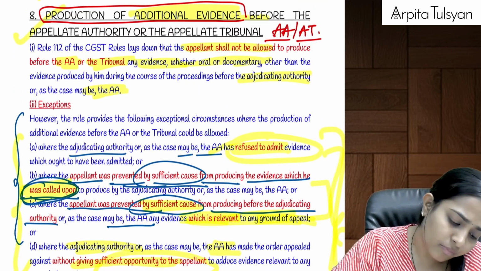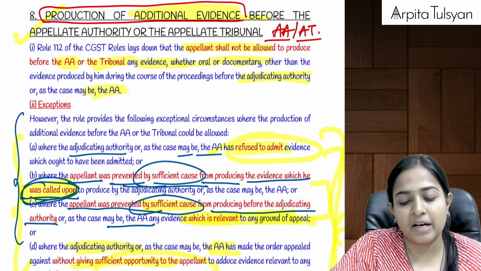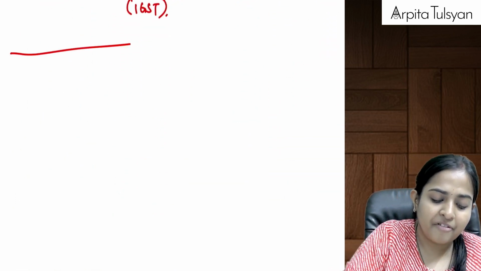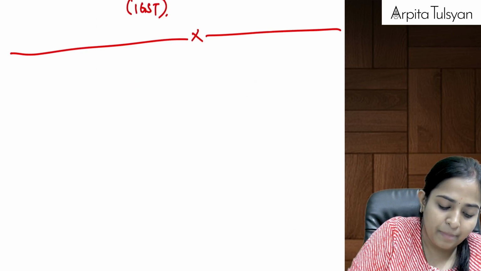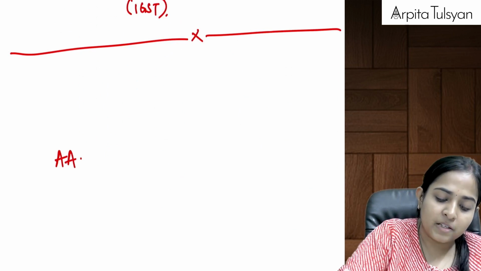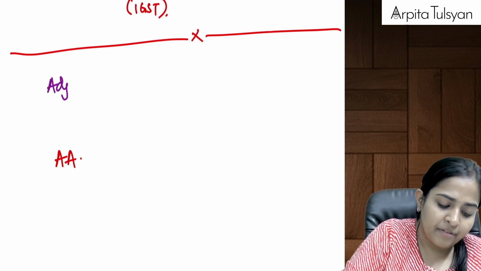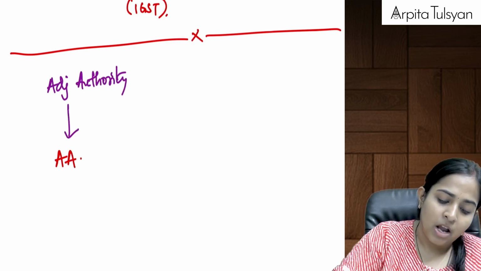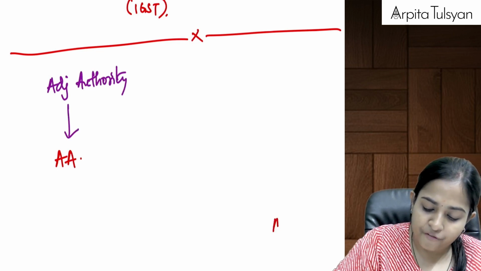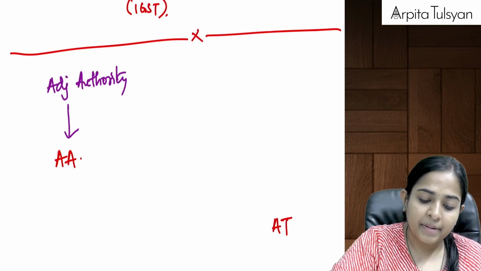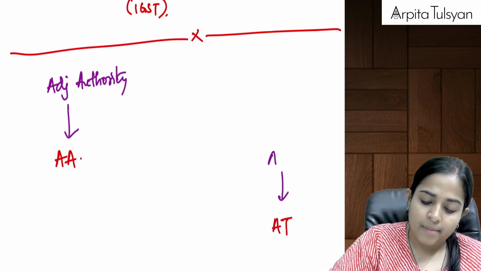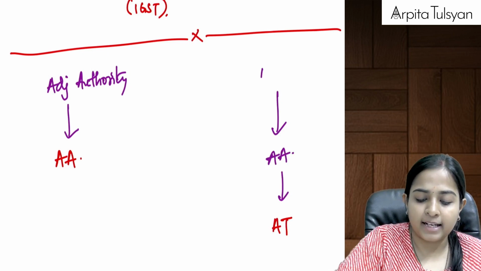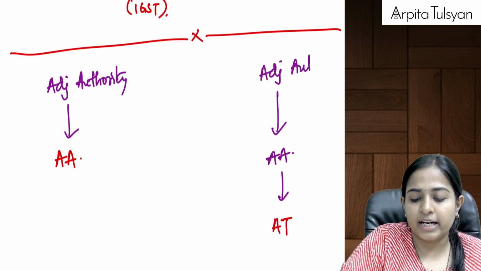Yes. Okay, next common point which is coming up here is whenever you are going and filing an appeal before AA, means previous order was of whom? Previous order was of the adjudicating authority. So now you are going to the AA. Or let's say now if you are going before the AT, means previous order was of whom? Previous order was of AA, and before that the order was of the adjudicating authority.